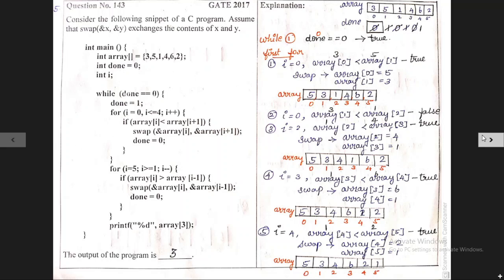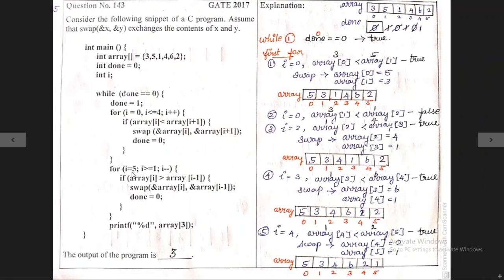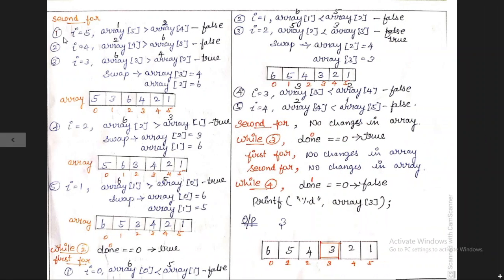So after completing this for loop, the cursor moves into this second for loop. That is what I have written here. In this second for loop, initially I contains the value 5 and the condition is I always greater than 1. So here we have a decrement operation. So second for loop, first iteration, I is equal to 5.